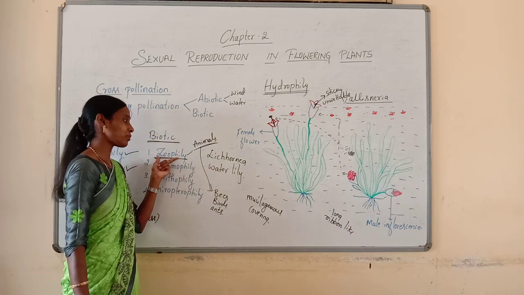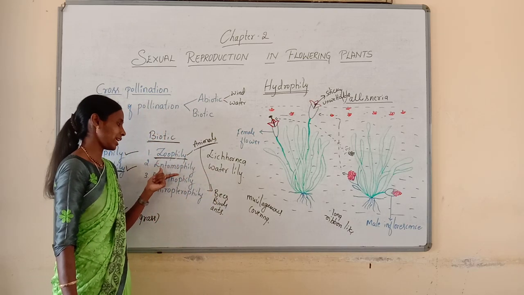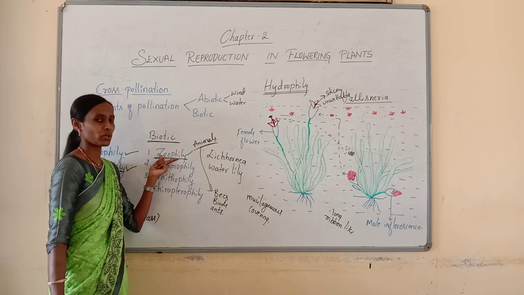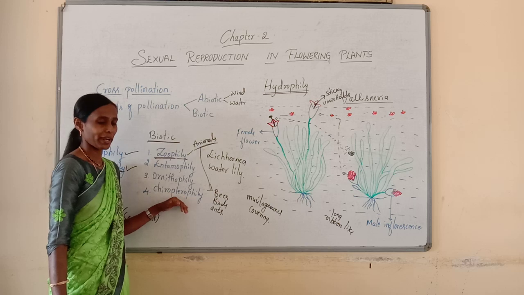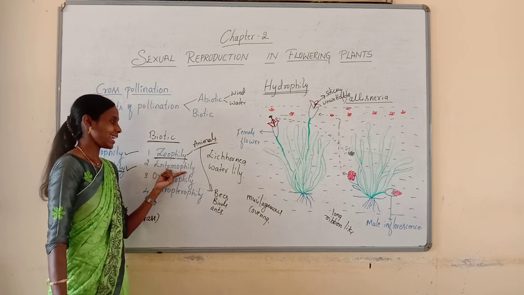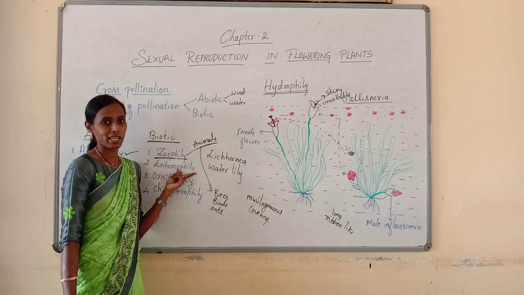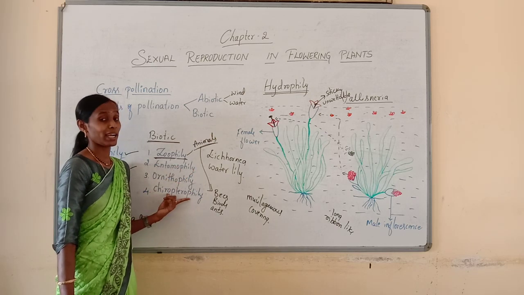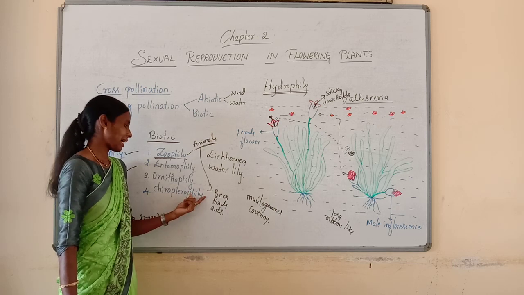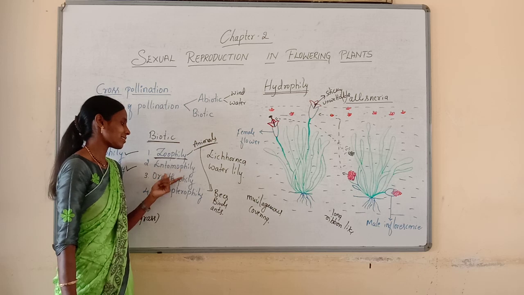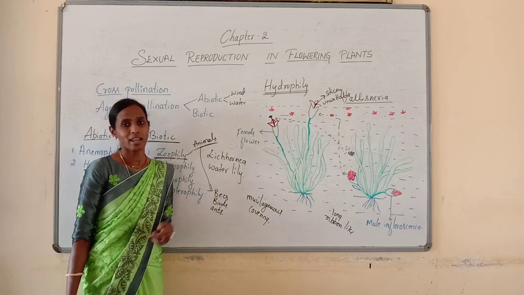Again, under zoophily, we need to discuss entomophily, ornithophily, chiropterophily. All these come under zoophily only, because all these are animals, but we have given different names. As I said, entomophily is the pollination by insects, ornithophily by birds, and chiropterophily by bats. So these are the aspects we need to cover, so we can discuss these agencies in the next class.